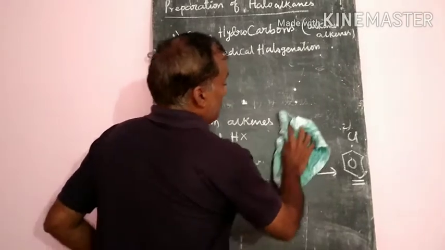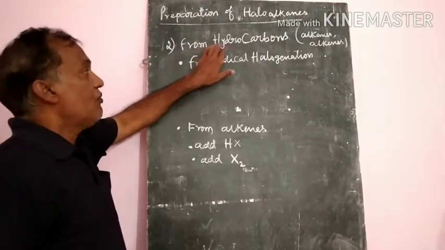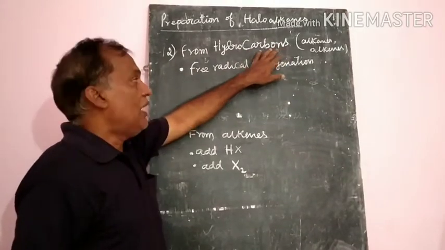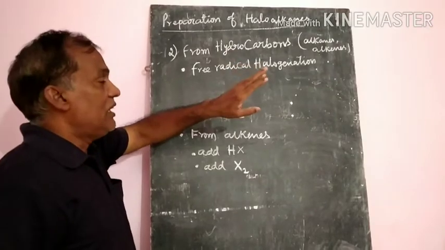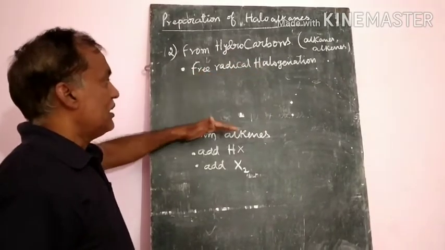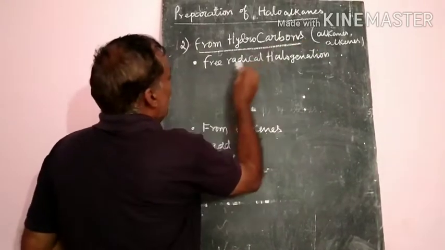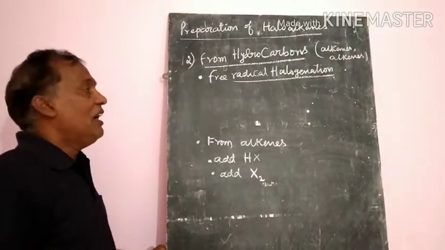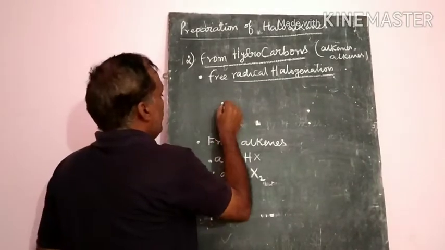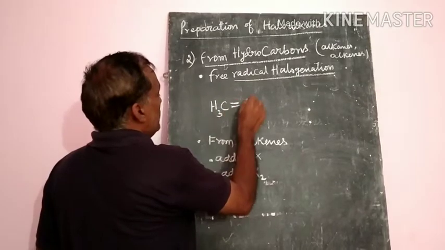Now we will come to the next portion, that is the second preparation, from hydrocarbons. Hydrocarbons means alkanes and alkenes. Some methods are there. The first method from hydrocarbons is free radical halogenation.